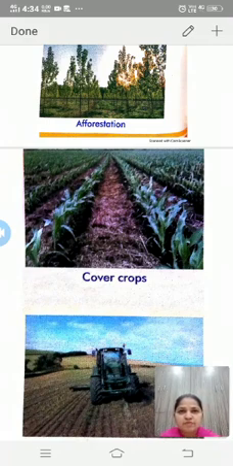At this time, wind and water may erode the topsoil. Farmers often grow fodder or other useful crops at that time as cover crops. Cover crops cover the empty fields to prevent soil erosion.